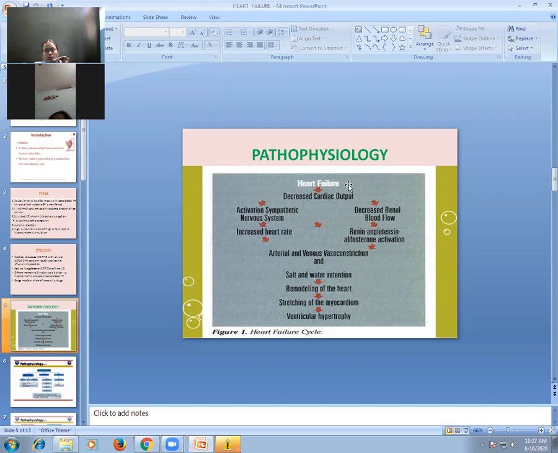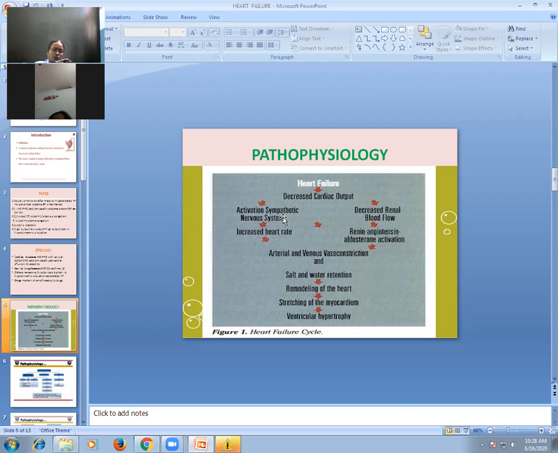So when heart failure occurs, when there is decreased cardiac output, there are two main compensatory mechanisms. One is activation of sympathetic nervous system. No doubt, whenever body is under stress, any type of stress, activation of sympathetic nervous system is there 100%. Sympathetic nervous system always gets activated whenever body is under stress because it is the function of sympathetic nervous system as a stress response, to give response to stress. So activation of sympathetic nervous system.